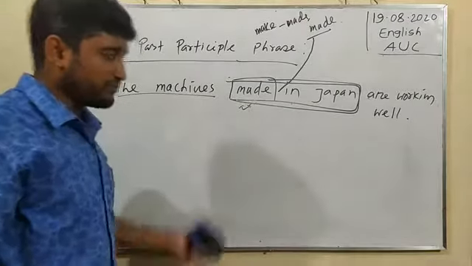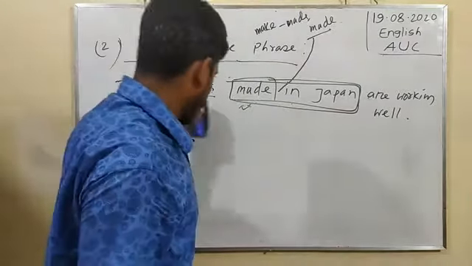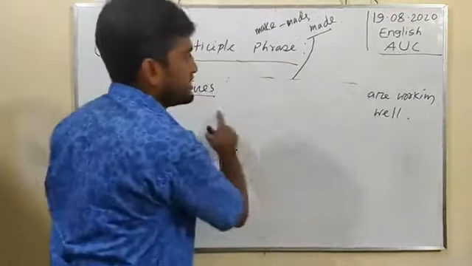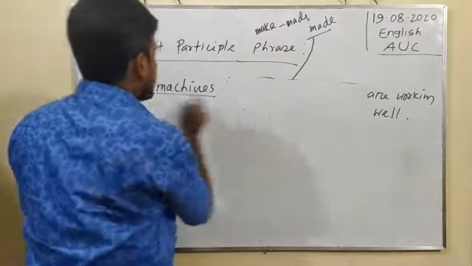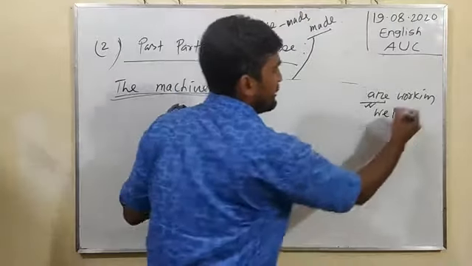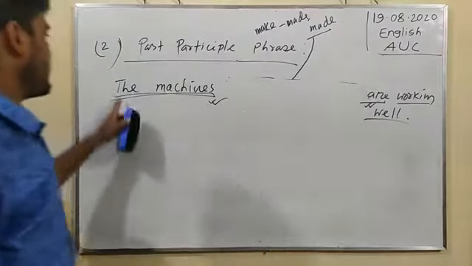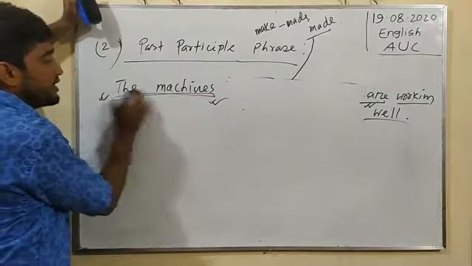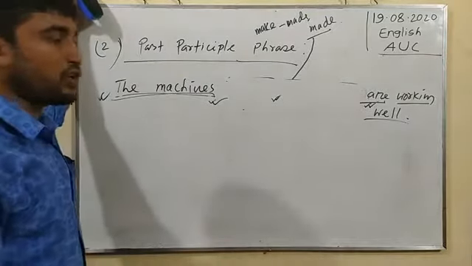If we omit such a part from the sentence, there will be no problem to indicate a meaningful sentence: the machines are working well. Machines is the subject, and are is the auxiliary verb. Working is the principal verb plus ing plus others. That is why it is a complete sentence. The machines, plural, not machine. The machines are working well. It is called the present continuous tense.